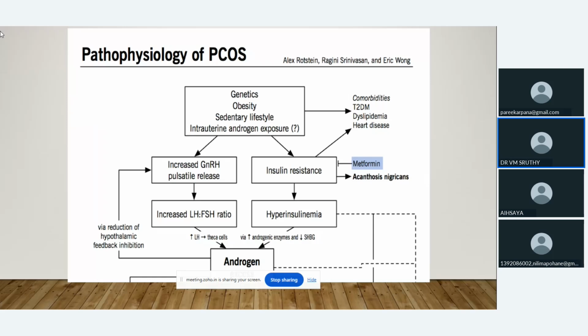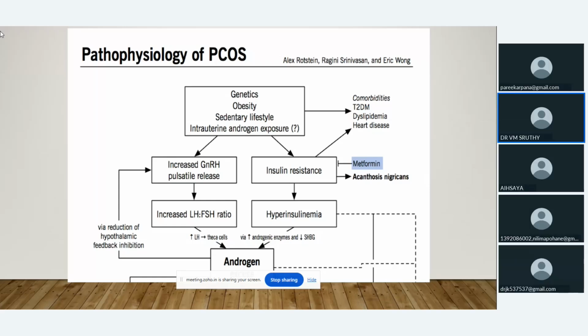The pathophysiology: we all know the hormones. The main hormones are secreted from the hypothalamus. GnRH will be secreted from the hypothalamus and act on the anterior pituitary. From the anterior pituitary, LH and FSH will be released and act on the ovary. Then the ovary will release estrogen and progesterone. All this physiology you all know.